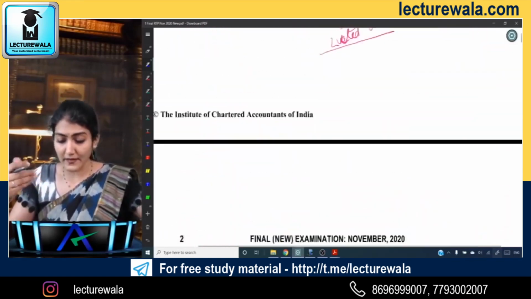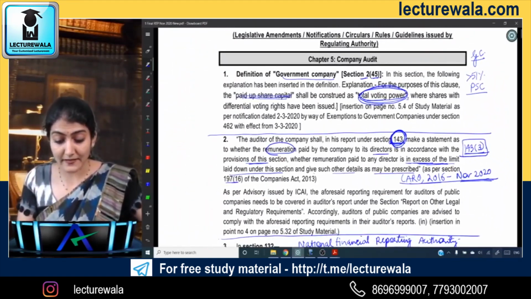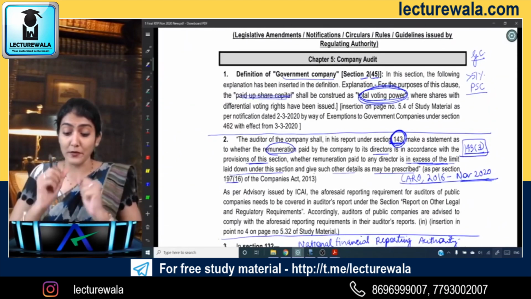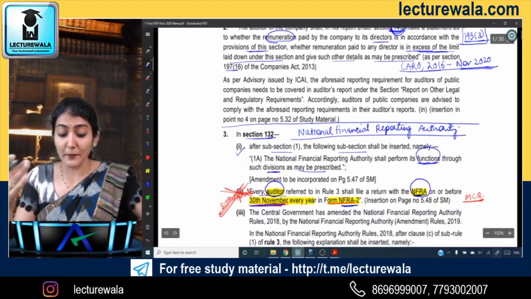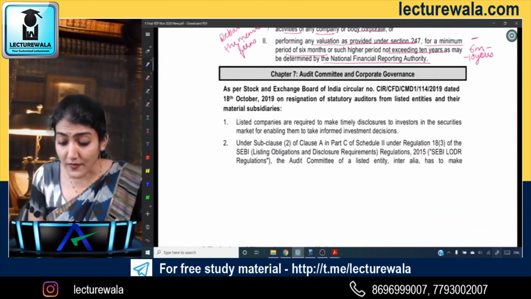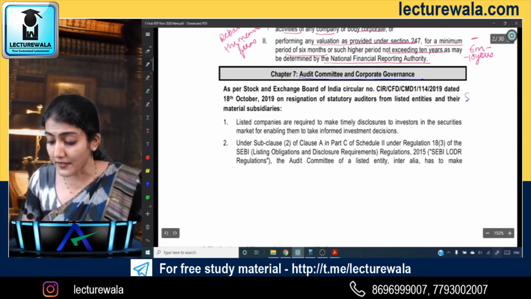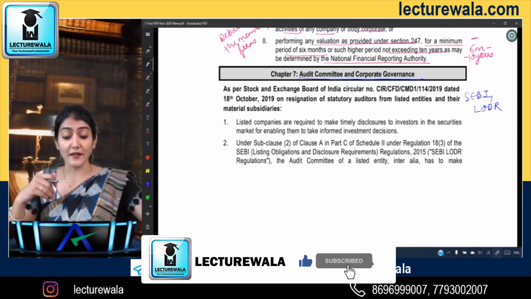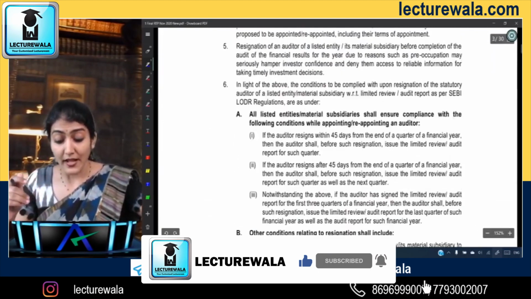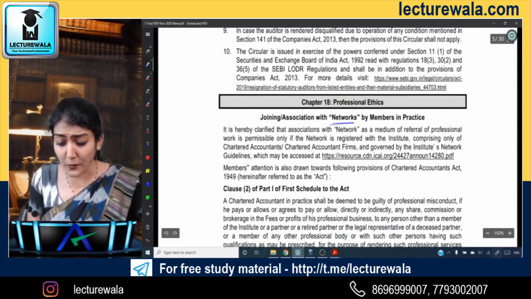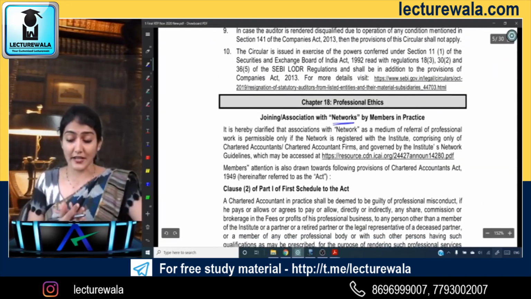Okay, right. So these are the main academic updates which have come in only in the November 20 attempt: Government company 143, then regarding the NFRA, then the audit committee corporate governance, which is regarding the chapter of the SEBI LODR, the SEBI Listing Obligation and Disclosure Requirement Regulation, and the second one, which is regarding the networks, the networking in the chapter of professional ethics.